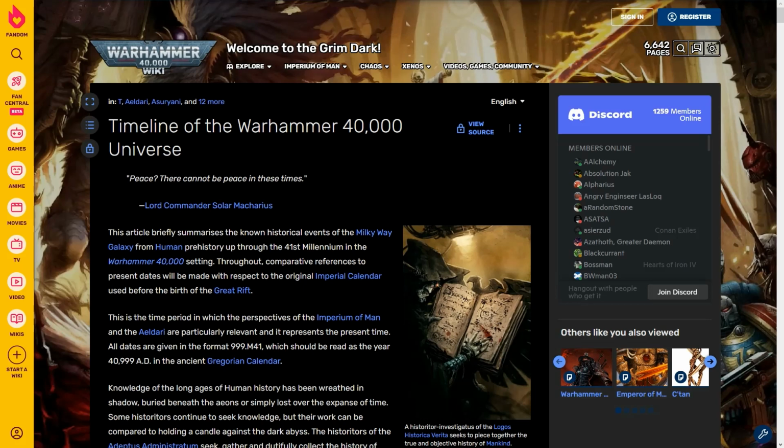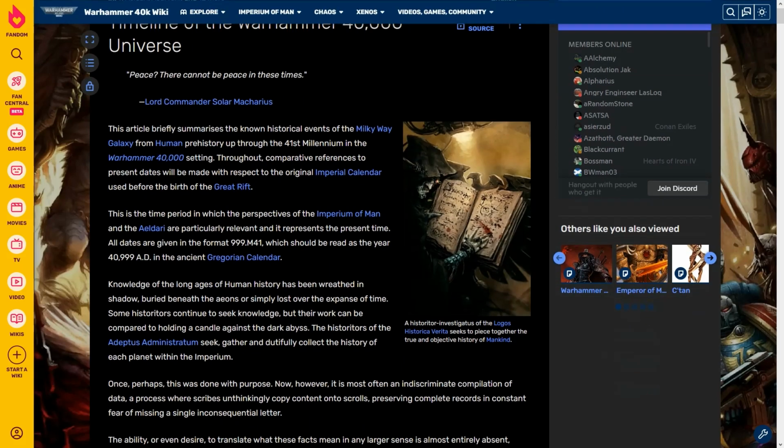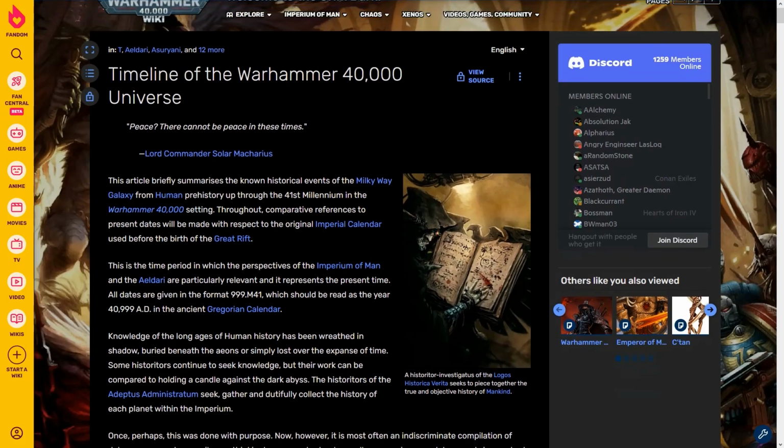I was going to just go through the timeline and then click on things in the timeline to read more about them, but the page for the timeline's not built in such a way that I can do that in a way that makes sense. My friend recommended that I start with the history of Terra, so what I'm going to do is go through the timeline until I hit the Age of Man, or whatever they call it, and then go to another tab up here.